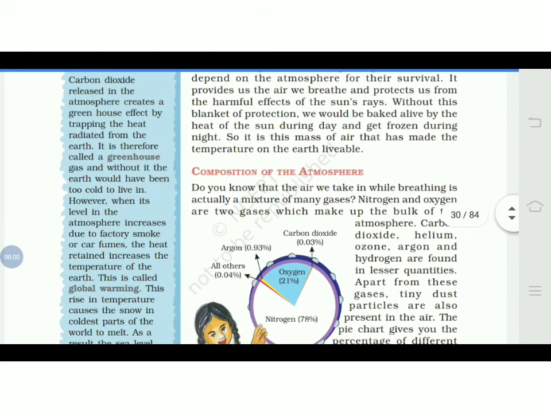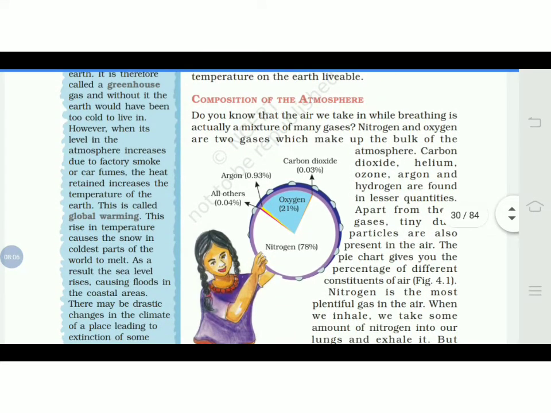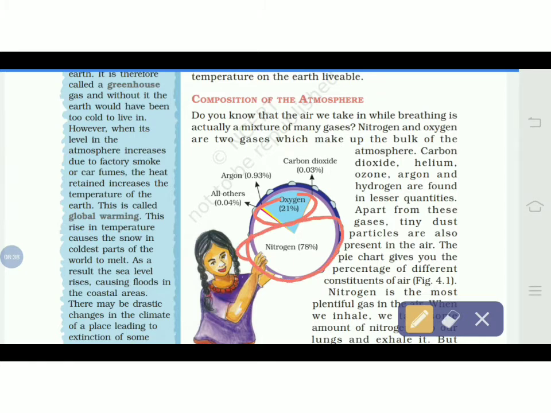Now, composition of the atmosphere. What is the atmosphere made up of? Do you know that the air we take in while breathing is actually a mixture of many gases? Mainly we inhale oxygen, but there are certain other gases also which we inhale, such as nitrogen. Nitrogen and oxygen are the two gases which make up the bulk of the atmosphere. You can see the composition over here. Oxygen is 21%, nitrogen is 78%. This is considered the main two gases in the atmosphere composition.